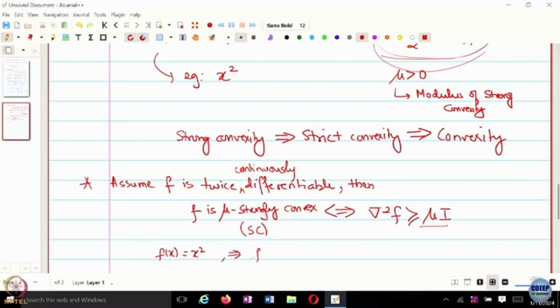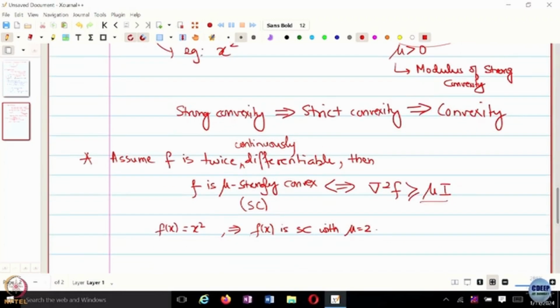So f of x is strongly convex with mu equal to 2. Strong convexity would mean that at every step there would be some gradient gap.